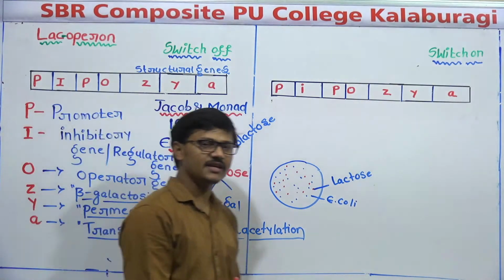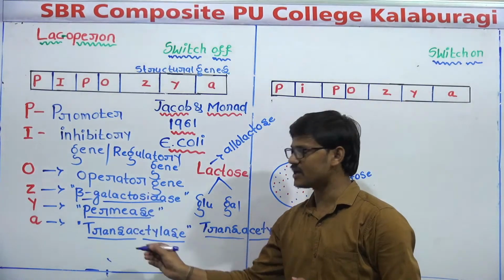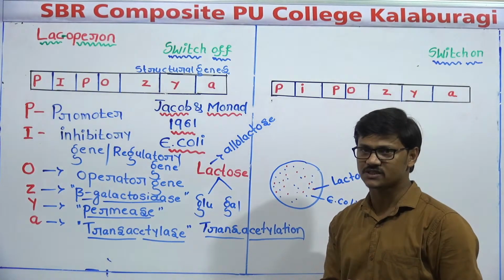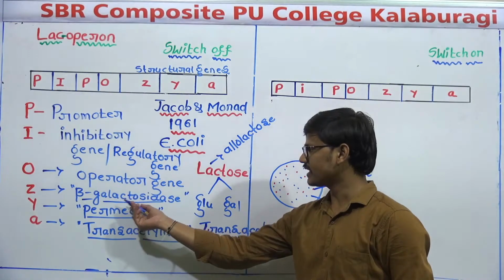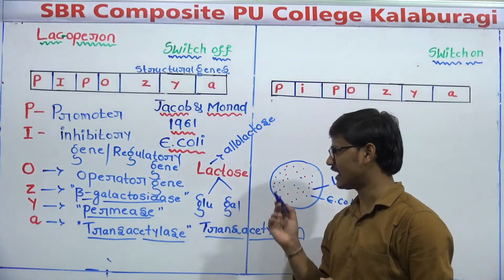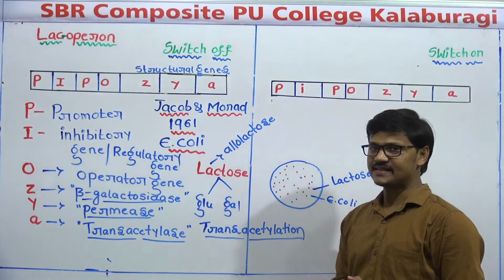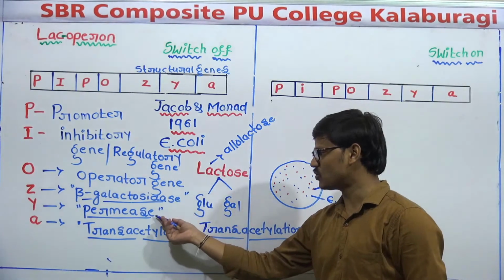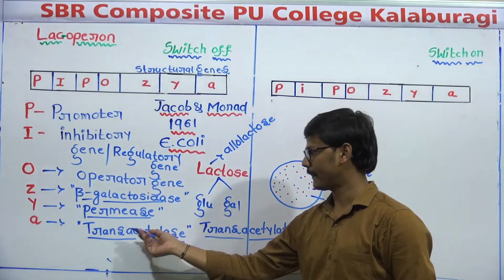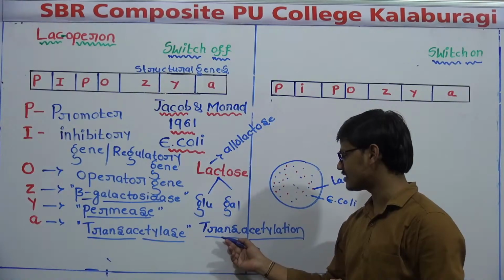So students, there are three enzymes involved in the Lac operon, and all three enzymes have their own specific function. Beta-galactosidase is helpful for the breakdown of lactose into glucose and galactose. Permease enzyme is responsible for intake of lactose into the E. coli cell. Trans-acetylase enzyme performs a chemical reaction called trans-acetylation.